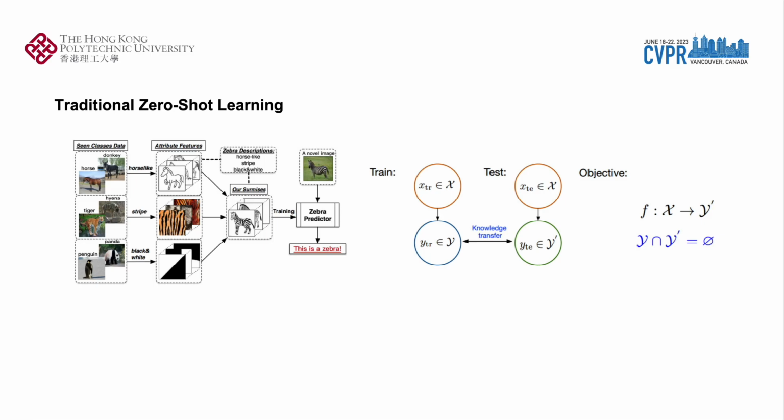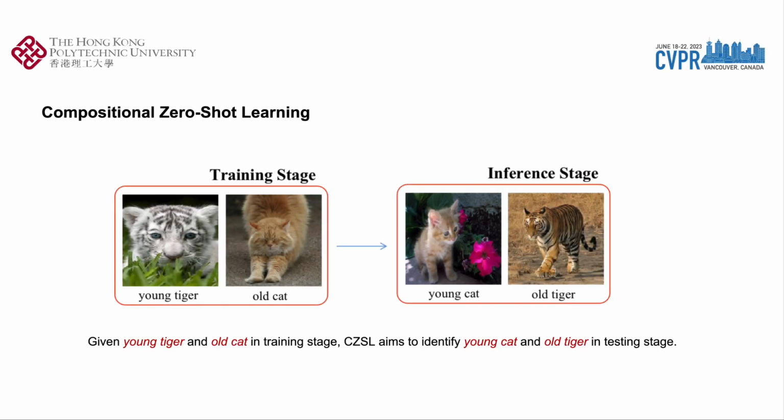Based on these classes, models could learn the ability to transfer knowledge from seen to unseen classes and predict the novel class. As a classical branch of zero-shot learning, compositional zero-shot learning aims to identify composed concepts like state plus object. For example, given a young tiger and an old cat in the training stage, compositional zero-shot learning needs to recognize the young cat and the old tiger in the testing stage.